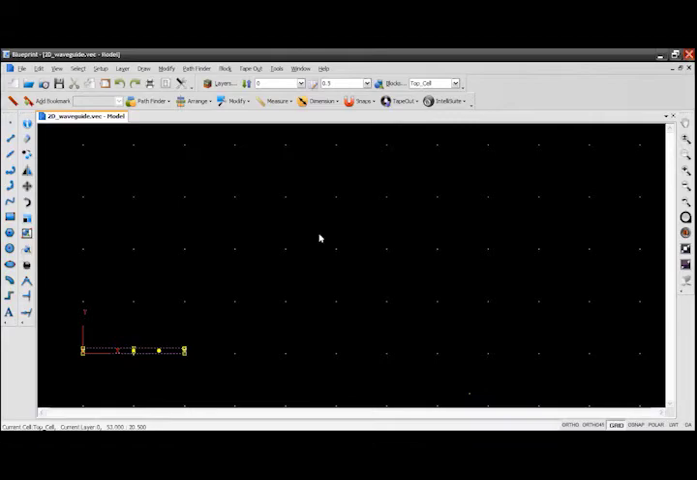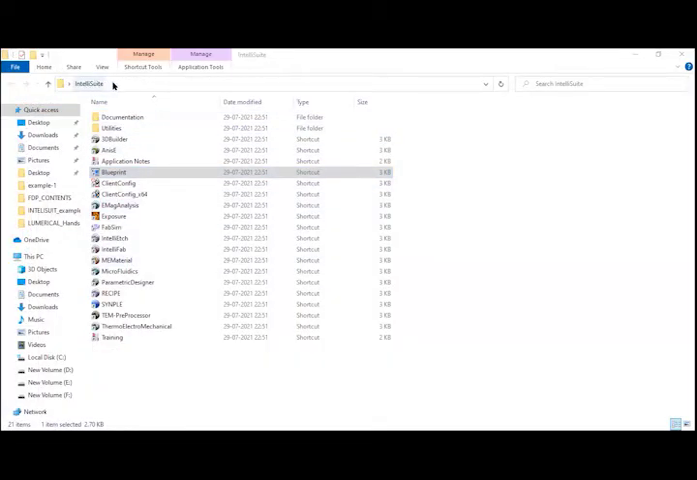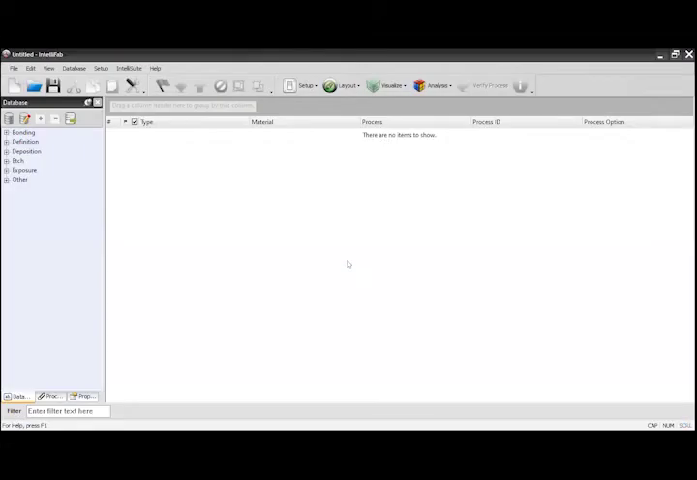Now I have come back to the IntelliSuite tool. Here we can see IntelliFab, so I have to open this IntelliFab. Here we have to define the process. Since it is a silicon wafer, we have to start with the initial process. We are not doing any bonding, so the first layer will already be there.